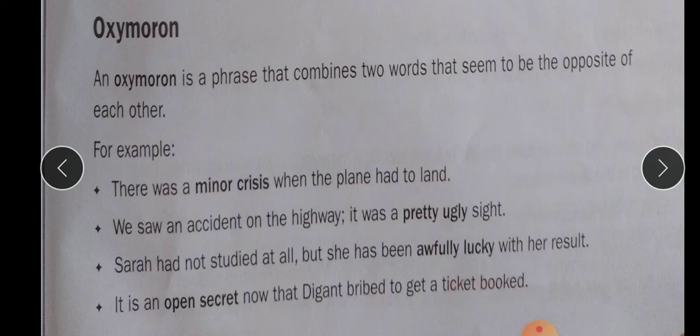In all these examples, we have oxymoron phrases, that is, minor crisis, pretty ugly, awfully lucky, open secret. So these opposite words written together in a phrase are examples of oxymoron.